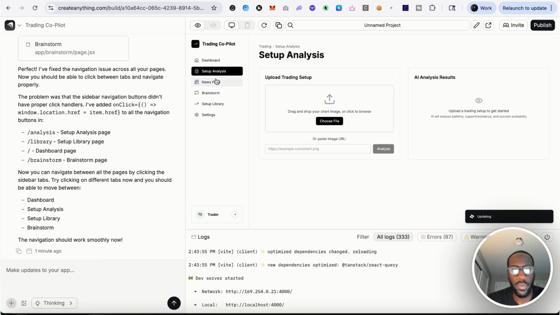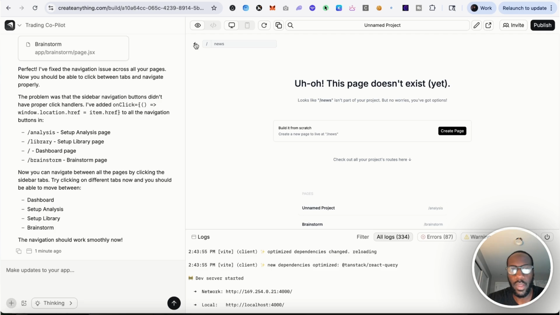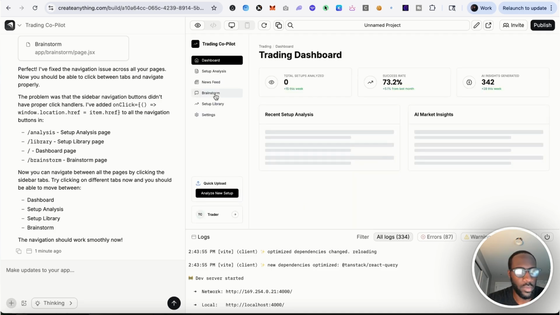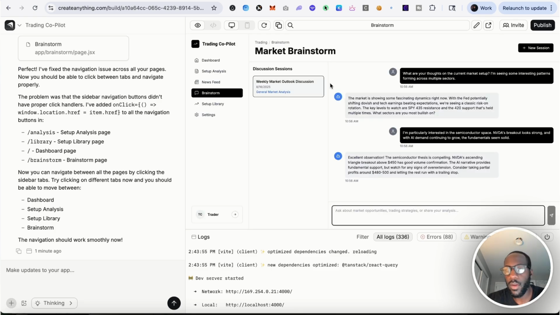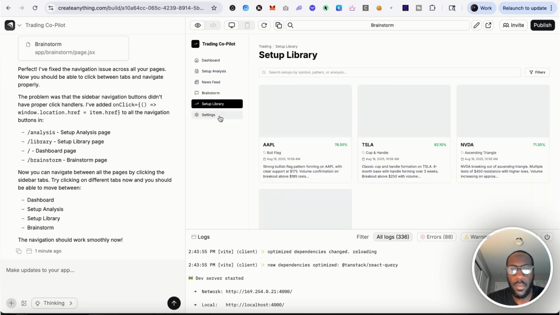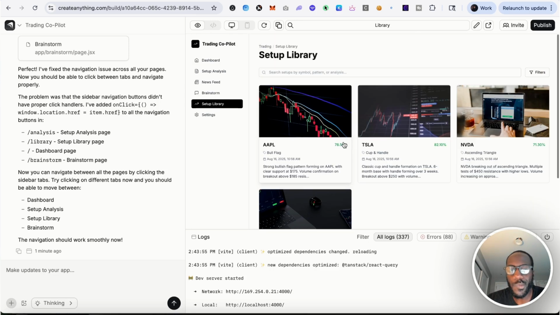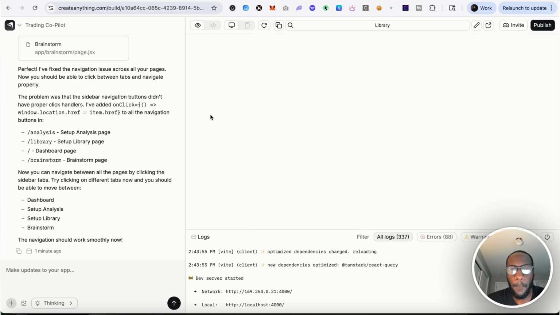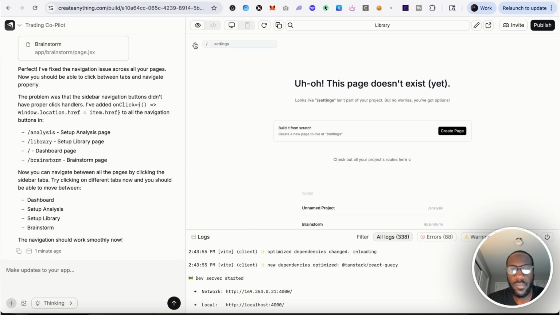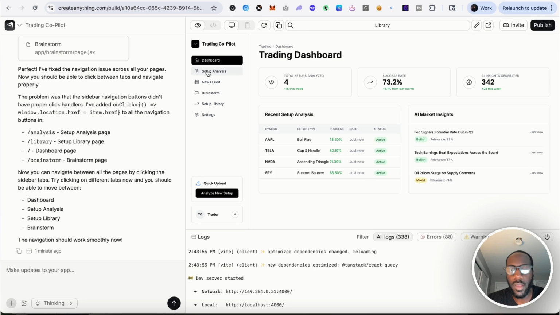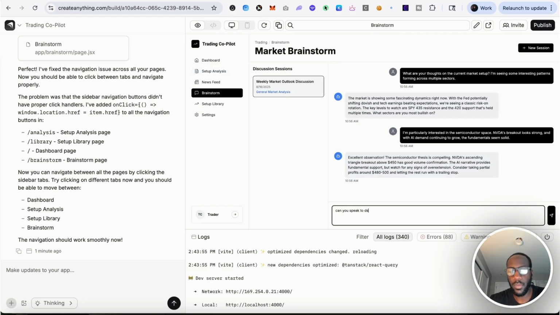All right, so it says it's fixed. Clicking on the news feed, okay, that doesn't exist. What about the brainstorm? Okay, so that's like the chat area, which is kind of what I was envisioning. What are your thoughts on the current market setup? I'm seeing some interesting patterns going across multiple sectors. Setup library. Okay, interesting. Can you speak to the potential for rate cuts next month?